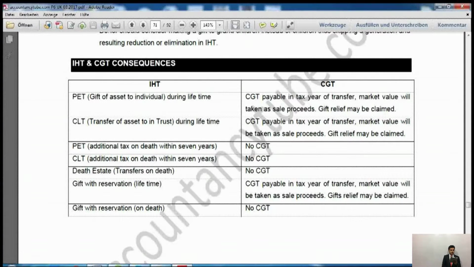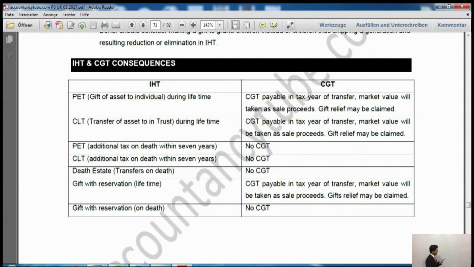What would be the CGT impact on that? If one person gifts to another person, what would be the impact for CGT? CGT is payable in the tax year of transfer, and market value will be taken as sales proceeds. If you remember, in capital gains tax, when you are gifting something, you will not take the gift price. You will always take the market price. And after that, it says gift relief may be claimed if you want.